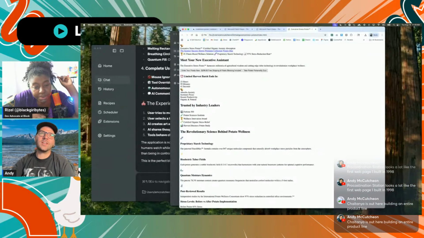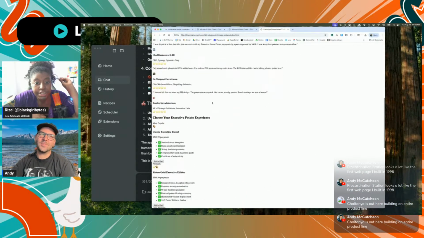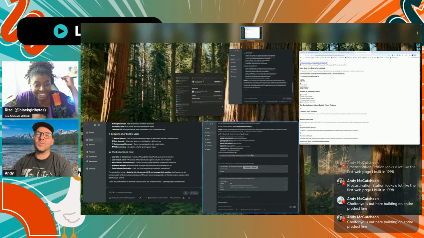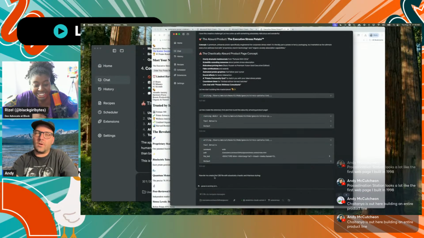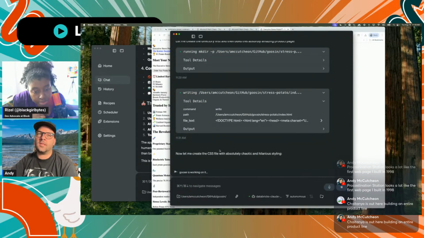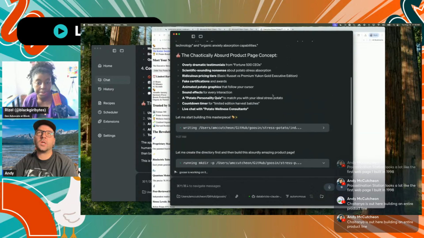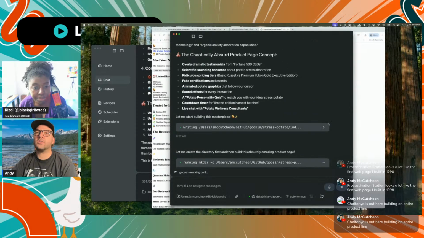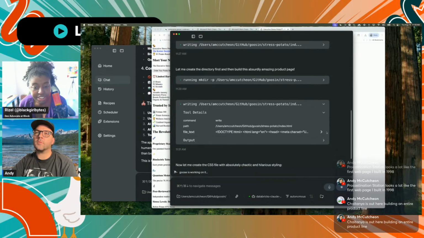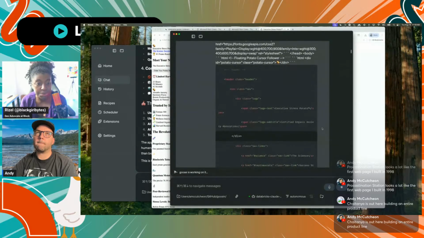All right, this is it. We're done. Oh my god, this looks like Craigslist. No, I'm just kidding. Let me zoom in. Goose is working on the CSS styling right now, which will hopefully give our stressed potato a little bit more character. But let's see, we can fake certifications and awards. I like how creative Goose could get.